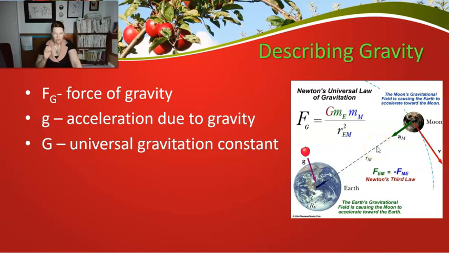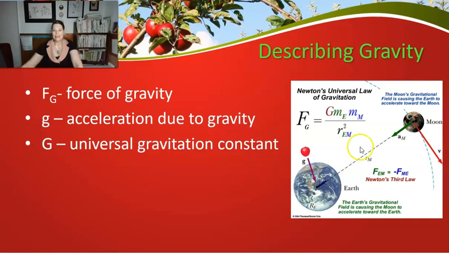So universal gravitation is based on the size of the two objects that are interacting and the distance that they are apart. Now, this is an equation that you do not have to know. I want you to understand this idea that these two bodies will interact with each other and you'll have a force that's applied between them, just like there's a force applied between the Earth and you. It's just this is on a bigger scale.